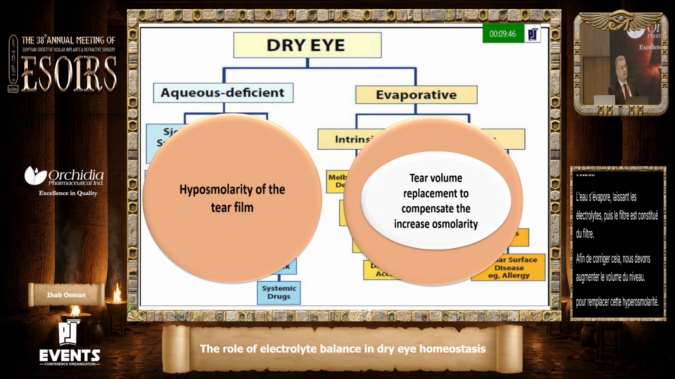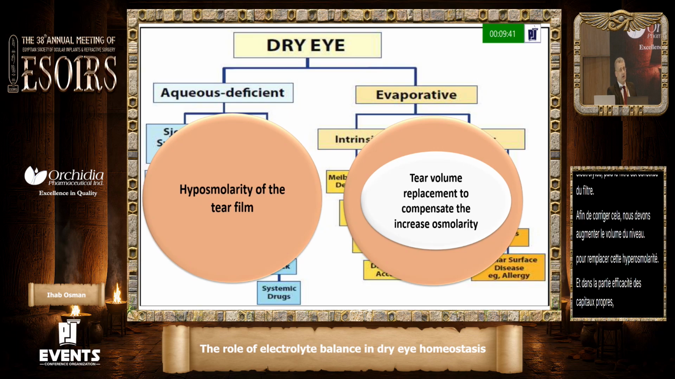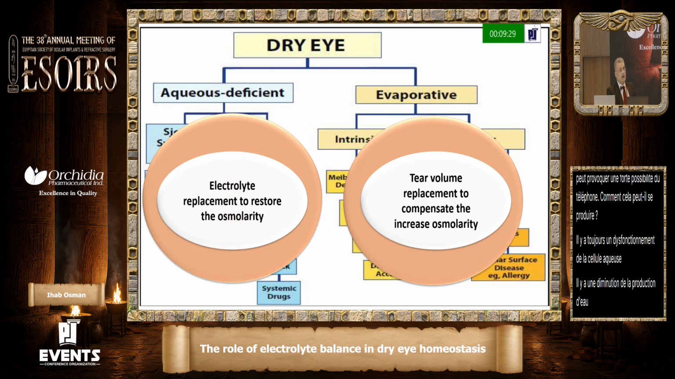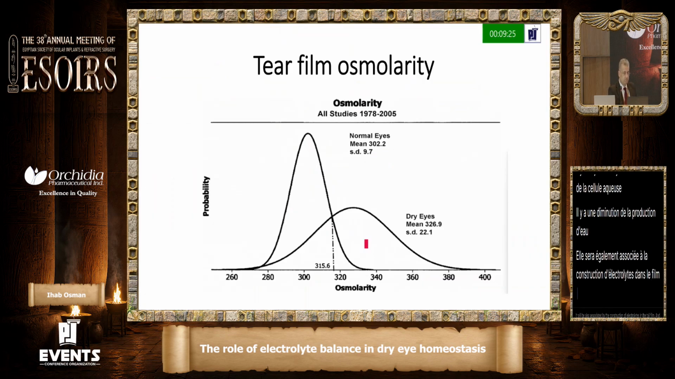In the aqueous deficiency part, it can be caused by hypoosmolarity of the tear film. How can this occur? If the cells producing the aqueous are malfunctioning and there is decreased production of the aqueous, it will also be associated with decreased production of the electrolytes in the tear film. And this can be restored by restoring the electrolytes in the artificial tears that we can supply.